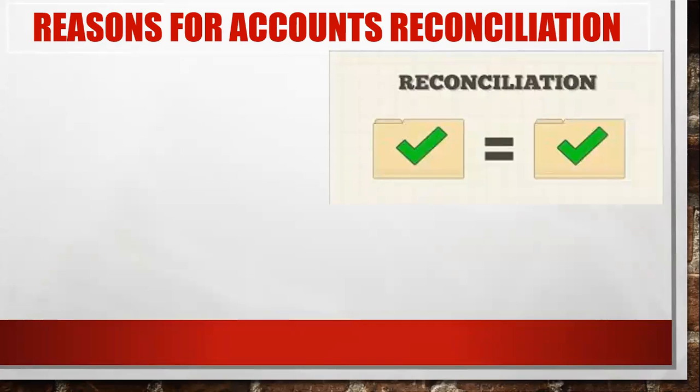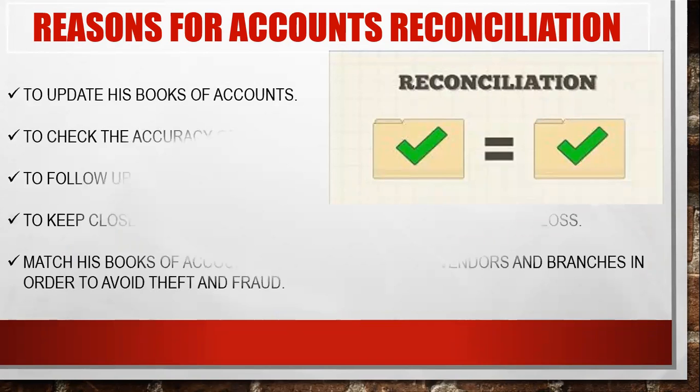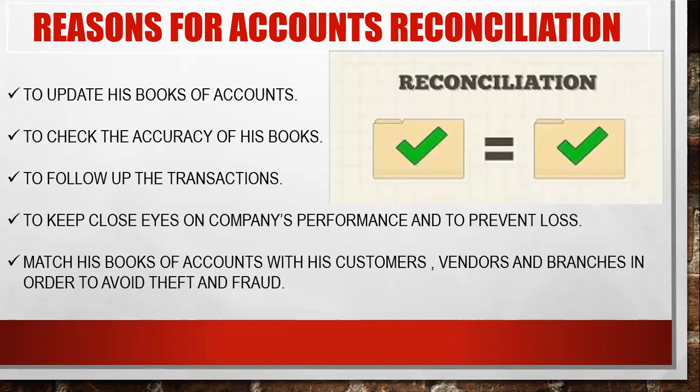So there are three types of reconciliation we have to do. First is account reconciliation, that you can call the account receivable also. The second is creditor reconciliation, which you can call account payable. So why do you have to do the reconciliation? To keep the books of accounts updated and accurate.